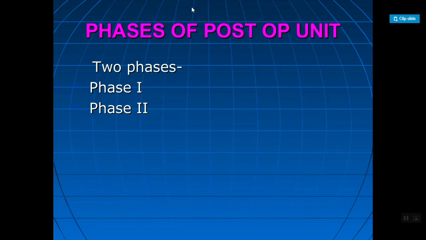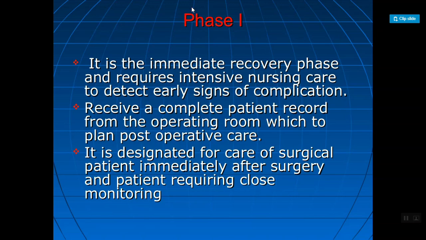Next, phases of the post-operative unit. There are mainly two phases, phase 1 and phase 2. Phase 1 is immediate. When the patients have returned from the OT, the timing starts immediately, that is phase 1.